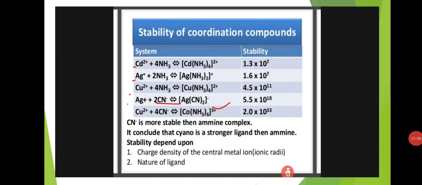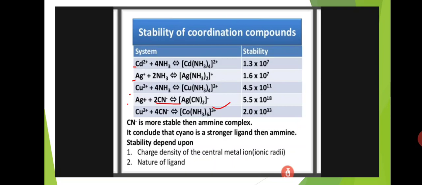And the stability of coordination compounds is here. First reaction: cadmium 2+ reacts with 4 amine groups and gives rise to Cd(NH3)4, that is the tetraamminecadmium(II) complex. The stability constant is 1.3 × 10^7. Next is Ag+ with 2 NH3: silver reacts with 2 moles of ammonia ligands and forms Ag(NH3)2. The stability constant is 1.6 × 10^7.